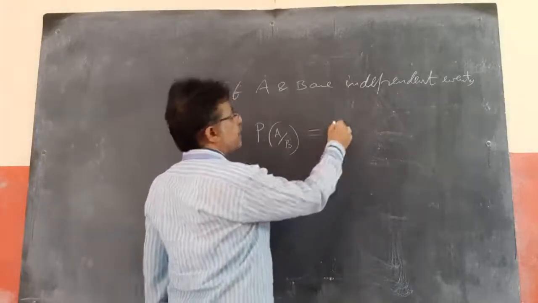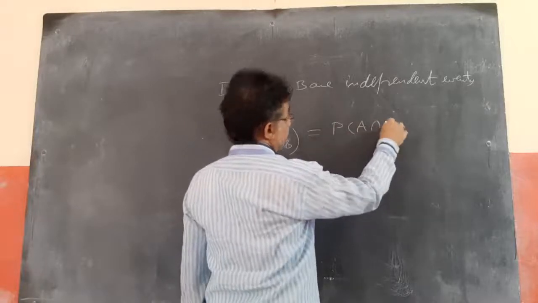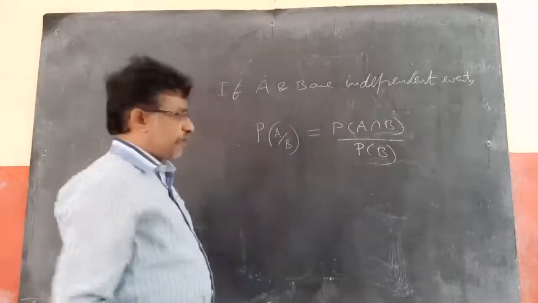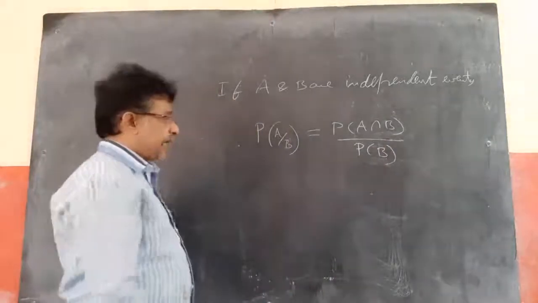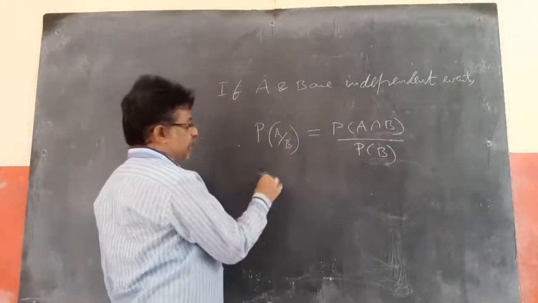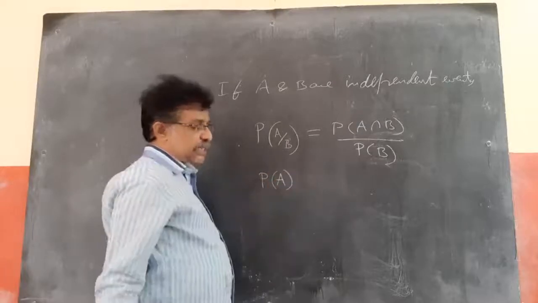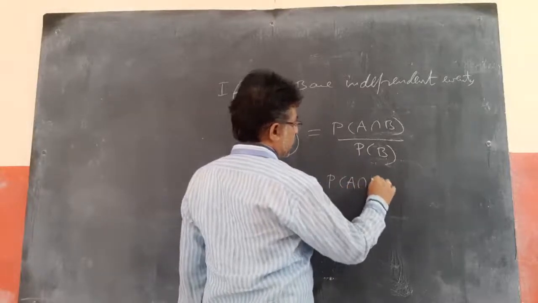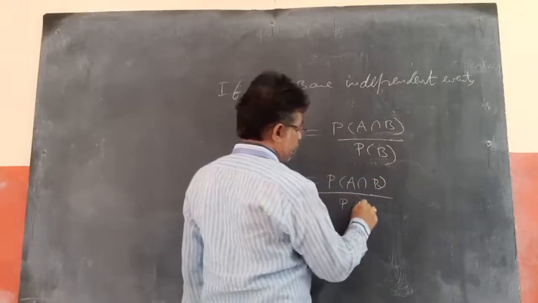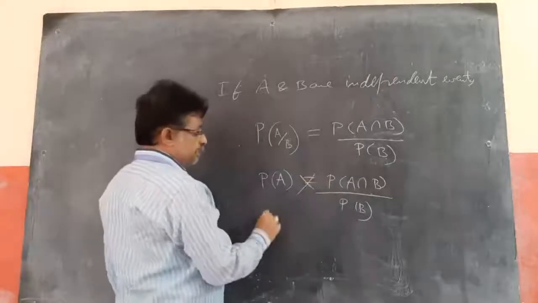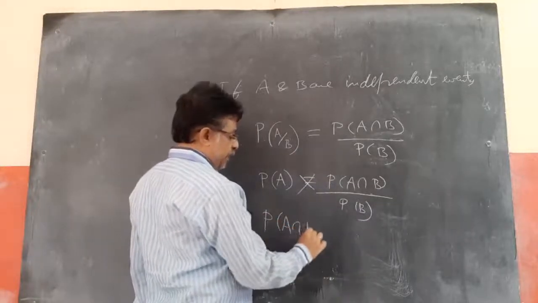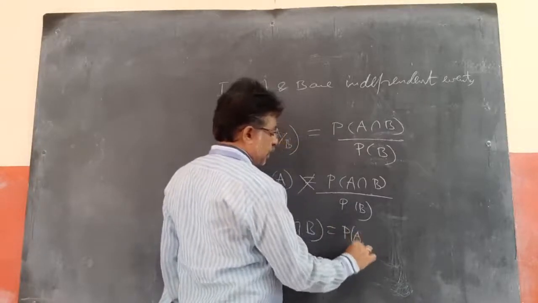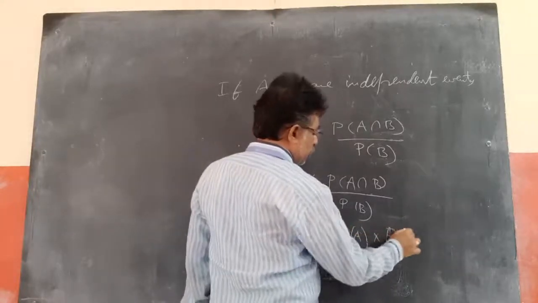But P of A by B is P of A intersection B by P of B. But A does not depend on B, so P of A by B is nothing but P of A itself. So P of A equal to P of A intersection B by P of B. By cross multiplication, P of A intersection B equal to P of A into P of B.